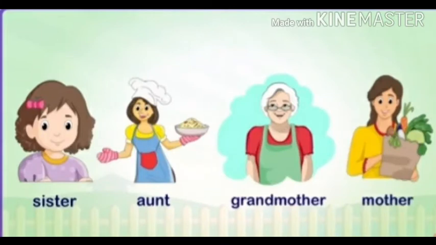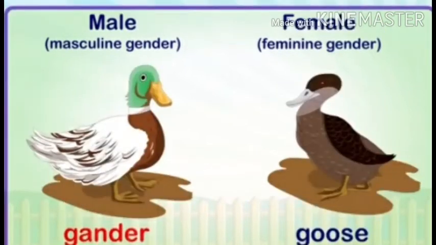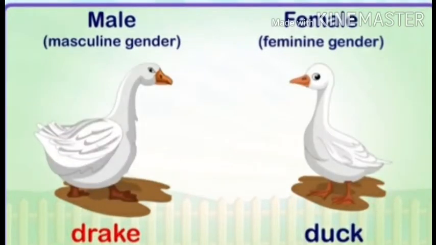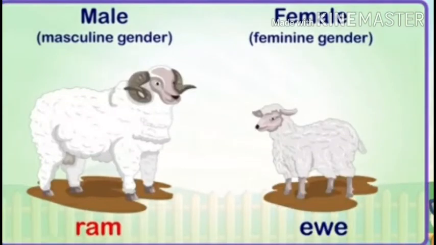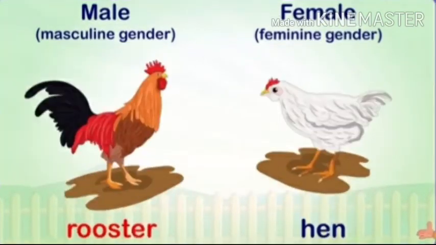For example, sister, mother, aunt, and grandmother. Now we see the animals with male and female. Fox, vixen, gander, goose, drake, duck, ram, ewe, stag, hind, rooster, hen are the genders of male and female animals.